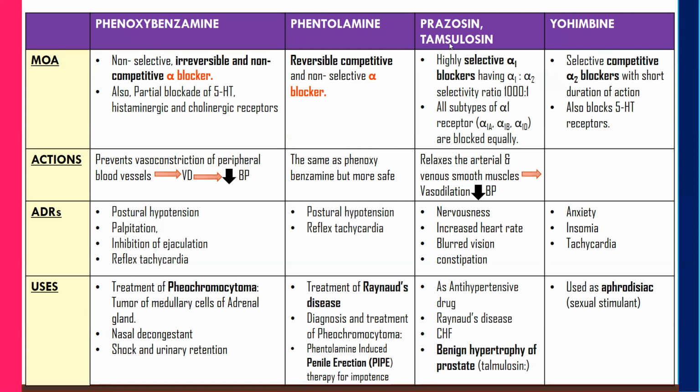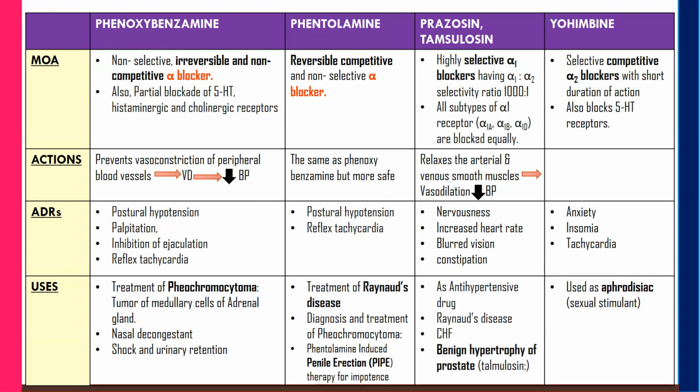So the mechanism of action of prazosin is that it is a highly selective alpha-1 blocker, with an alpha-1 to alpha-2 selectivity ratio of 1000 to 1. So it is going to block the alpha-1 receptor only. All subtypes of alpha-1 receptor, that is alpha-1A, alpha-1B, alpha-1D, are blocked equally.